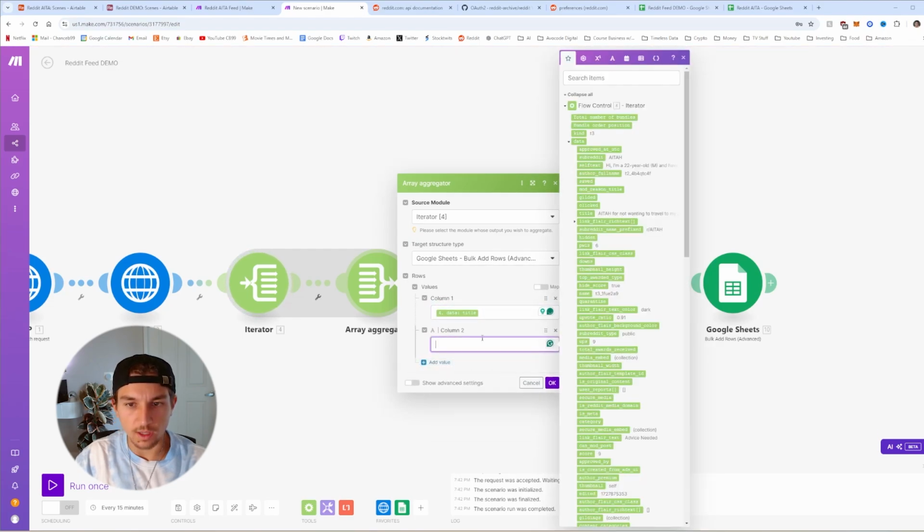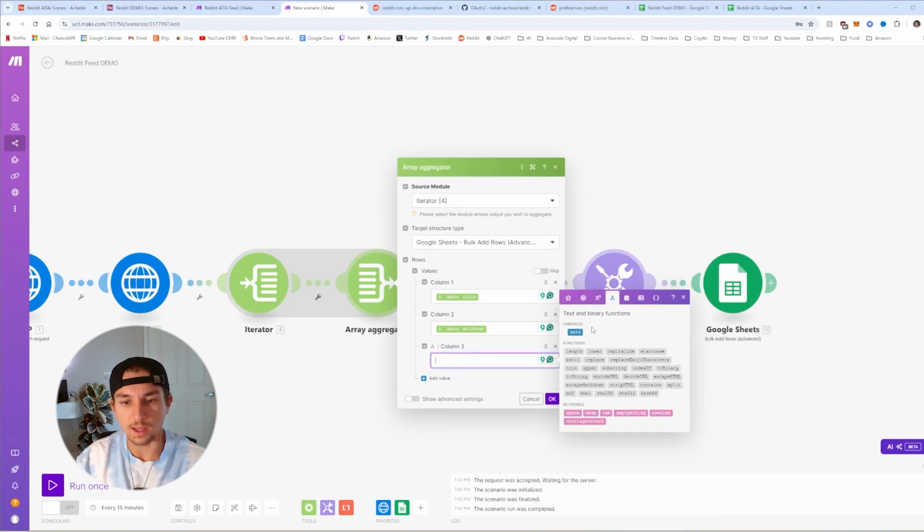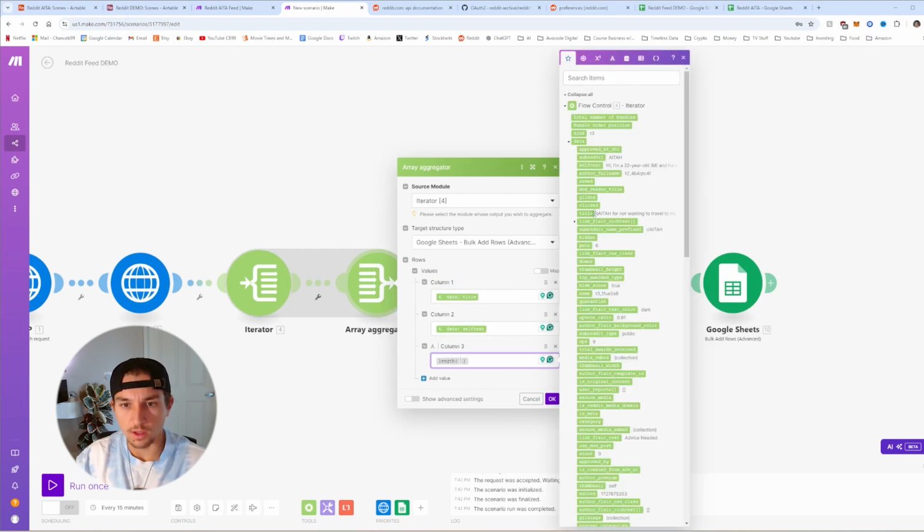Next one will be self-text, which is the entire post. If you want the HTML, there's also the HTML self-text. Okay, so the next column is going to be the length of this self-text. So we go back to self-text, and there we're getting the length of the post body.